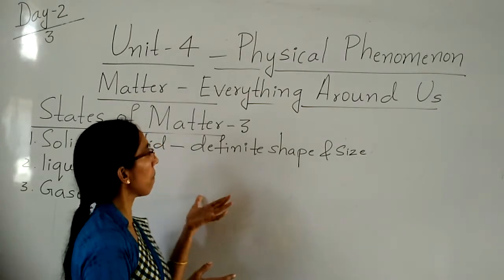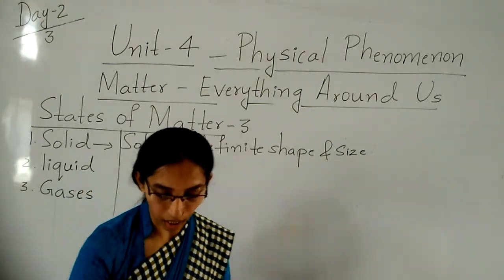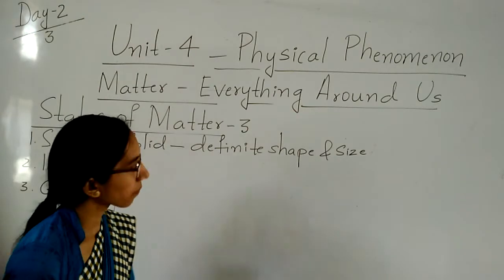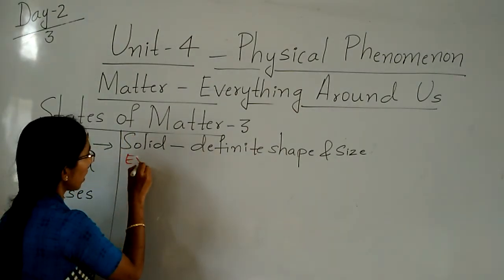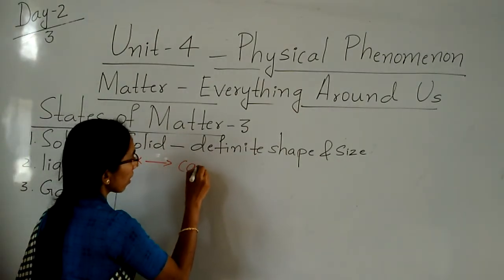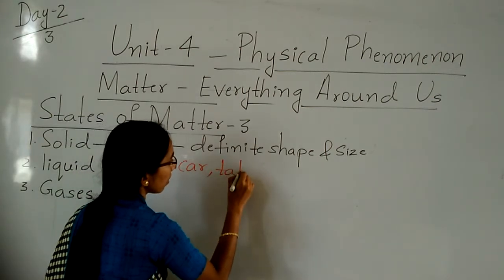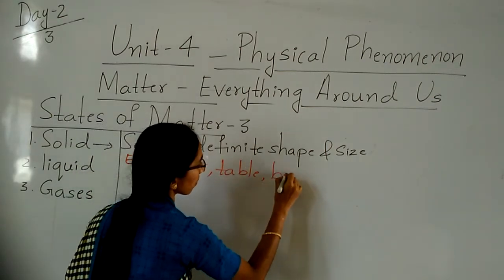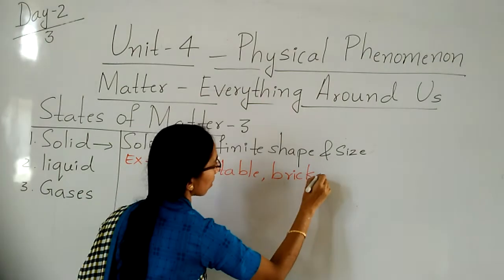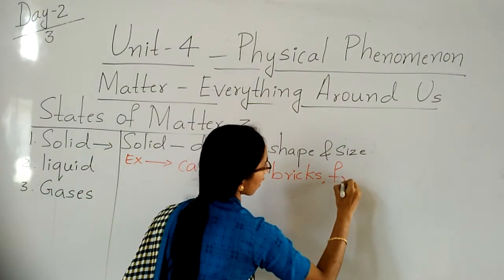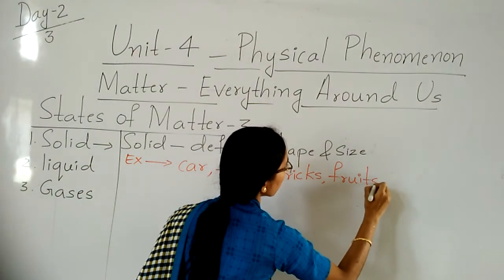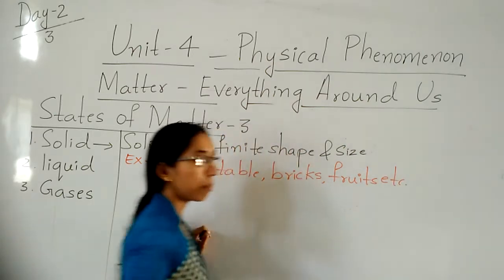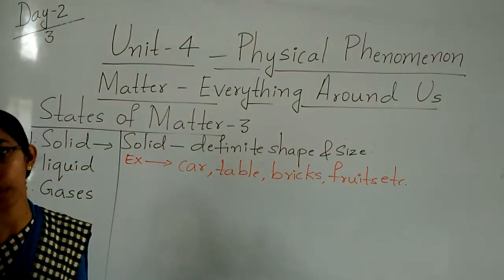So what are the examples of solid things, children, here? Examples? Car, table, bricks, fruits, etc. There are numerous examples of solids.